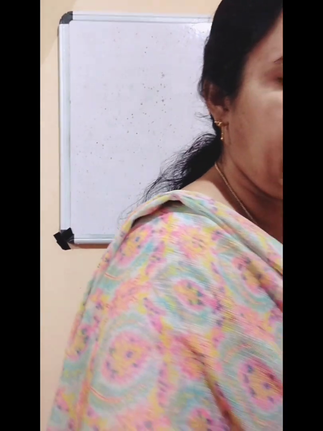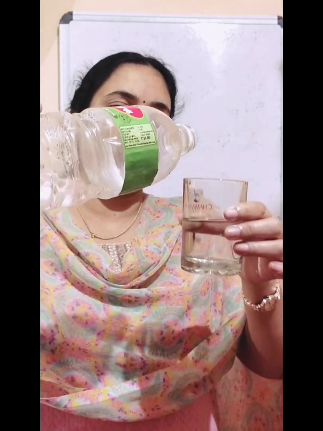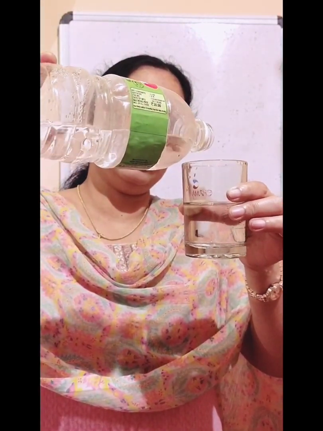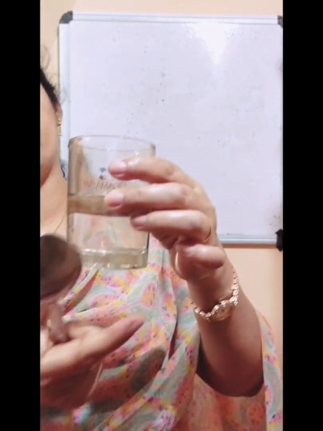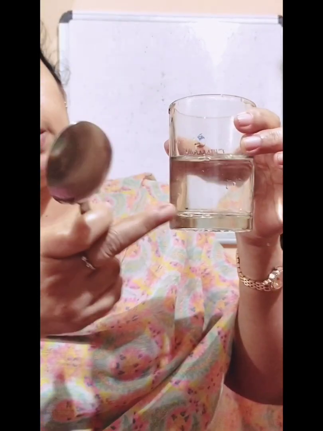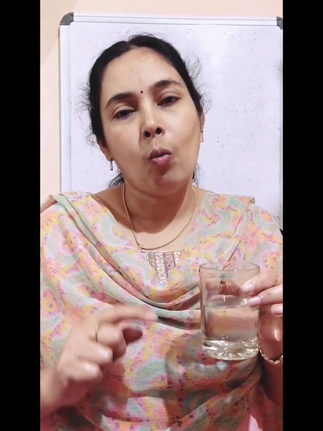You can see I have a glass of water and then I take some vinegar. I am going to add some vinegar into this water. Now I stir this and you look what happens to the vinegar. It completely dissolves in water. So what we understand from this? Vinegar is a liquid that is soluble in water.